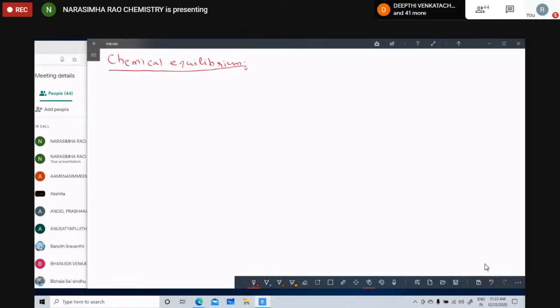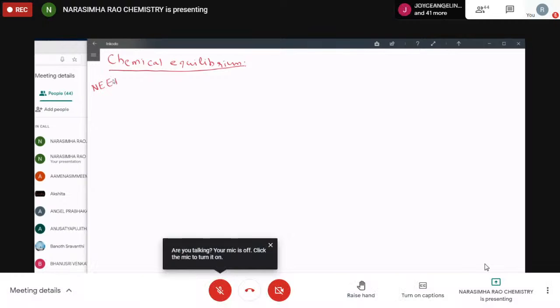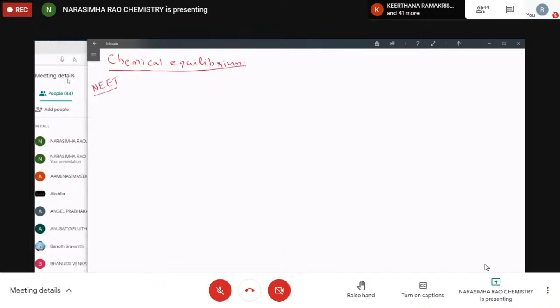What are its characteristic properties? Which laws govern chemical equilibrium? The total discussion will continue in this class. Now, this class is most important for NEET. In thermodynamics, two to three questions are asked. Thermodynamics has the highest weightage in the first year. Of course, this is also important.